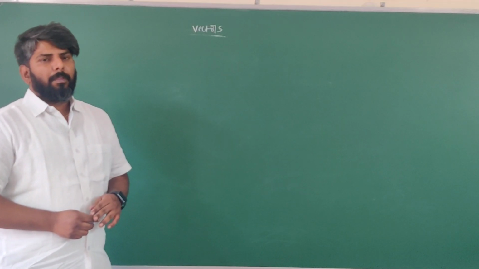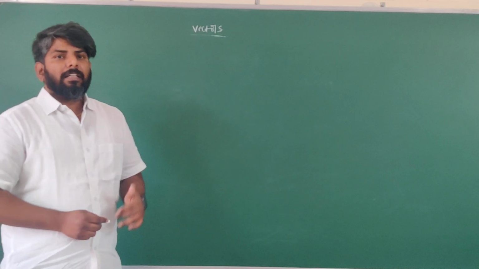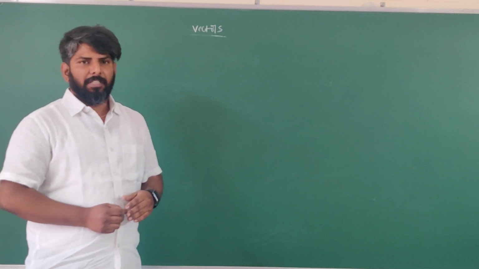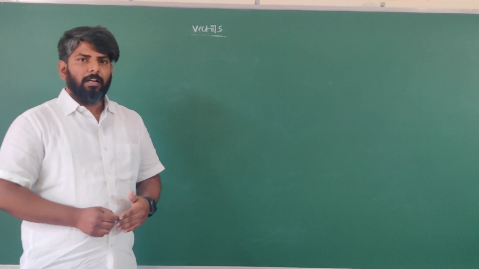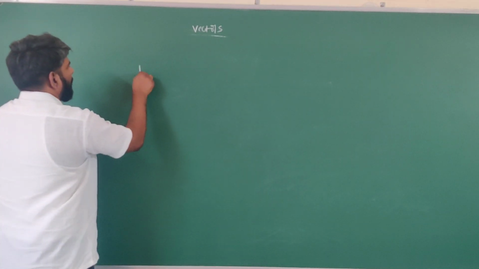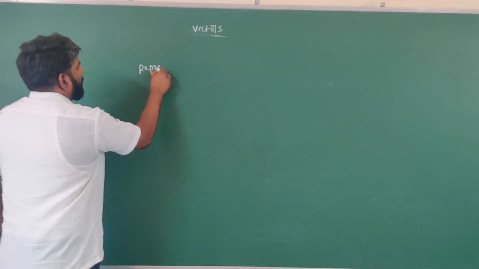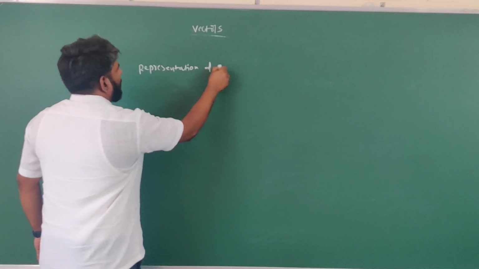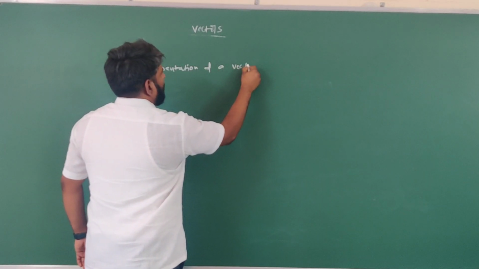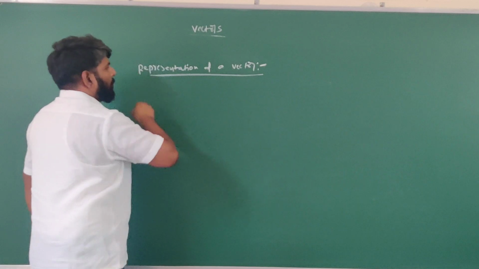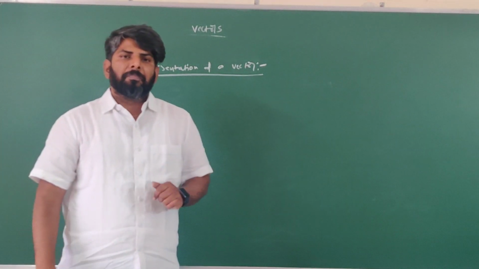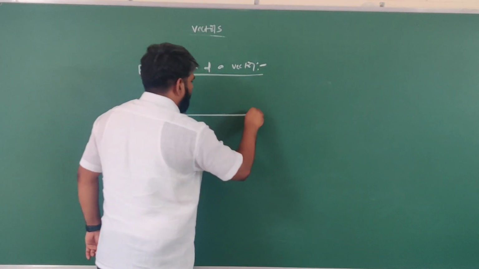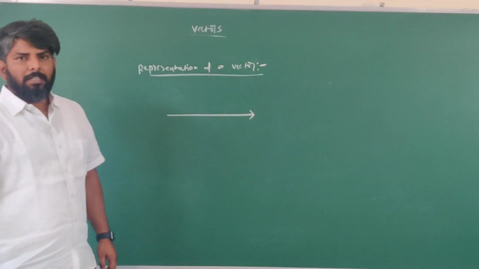Now the representation of a vector means how we are going to represent it, how we are going to write it. Just observe here. Representation of a vector. Students, generally a vector is represented by an arrow mark.